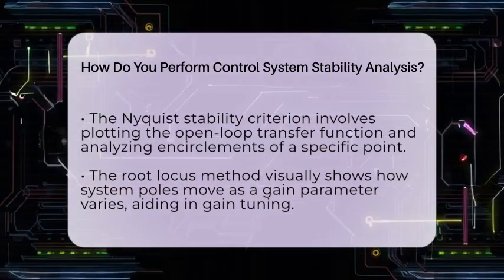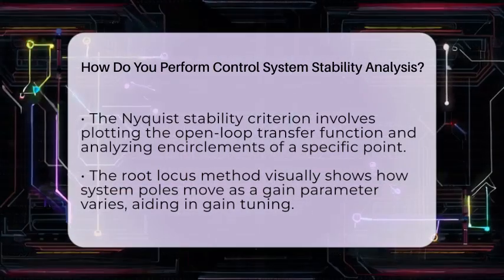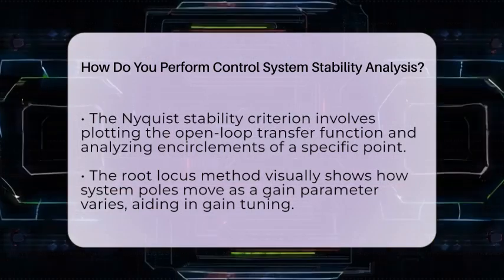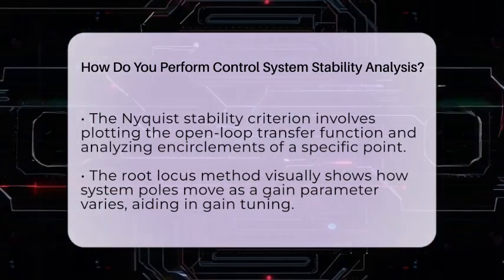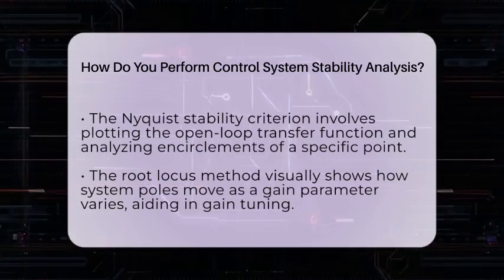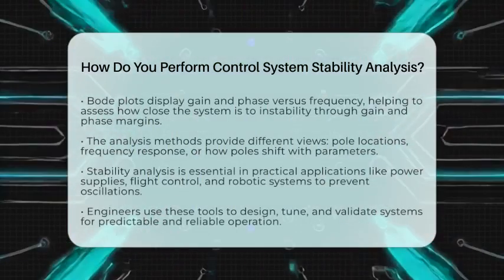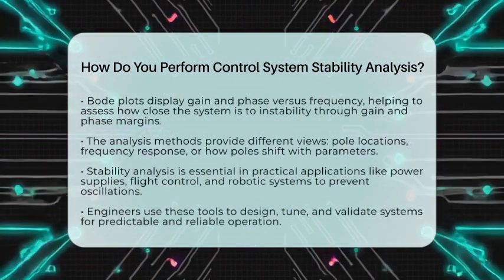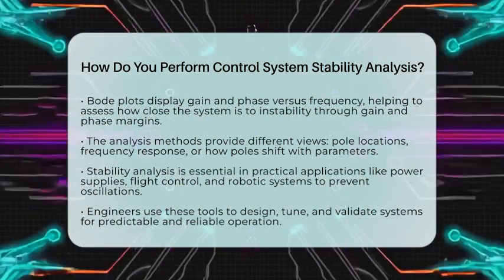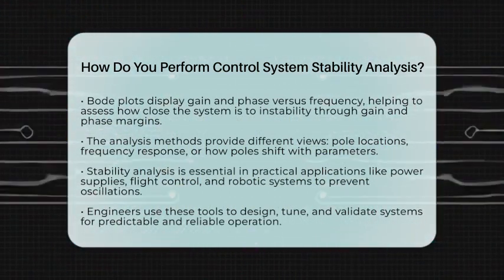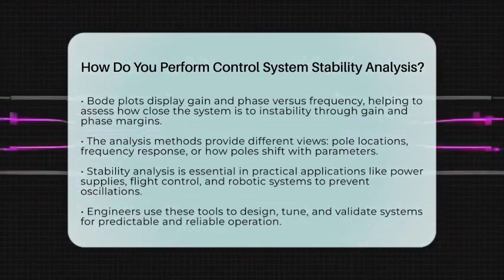To perform the analysis, we start by defining the characteristic equation from the transfer function. Then, we choose one or more methods like Routh-Hurwitz, Nyquist, Routh-Locus, or Bode plots. Each method provides a different perspective on the pole locations or frequency response. For example, using Routh-Hurwitz, we arrange the polynomial coefficients in a table and look for sign changes. With Nyquist, we plot the open-loop response and count encirclements of the critical point. The Routh-Locus shows how poles move as gain varies.